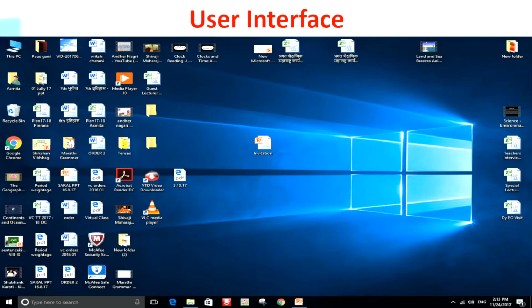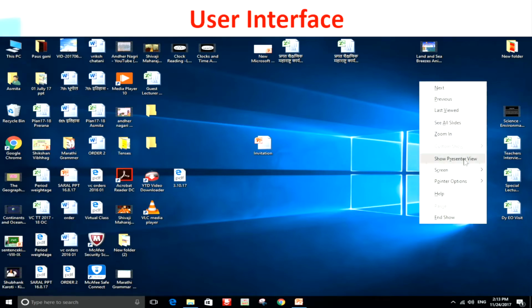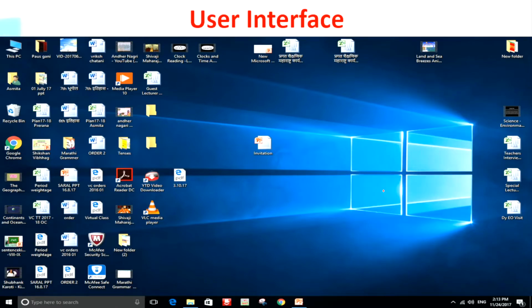Now there are various things on this computer. Let me try and point it out to you. See, we have this on top, called This PC. Can you see this? This PC. Whatever files are there in the computer, whatever you have attached to the computer, for example, we attach pen drives nowadays, and once upon a time we used to put in those floppy drives, floppies. Now we do not use floppies at all, we use pen drives. So all that you will be able to read under this PC application. When you click on This PC, it will open and show you what all things are there on your computer.